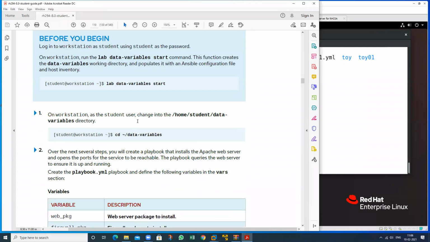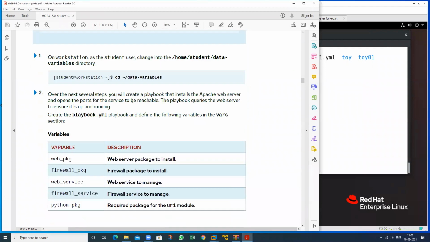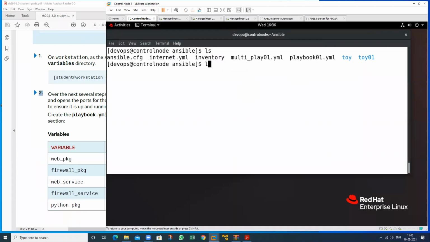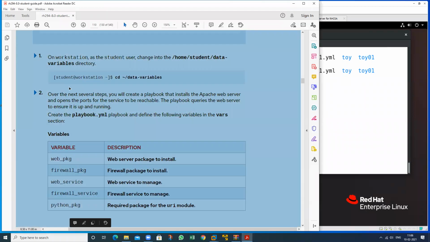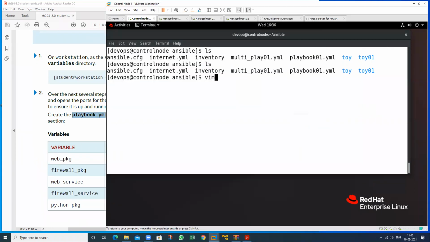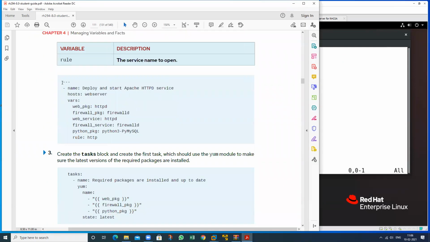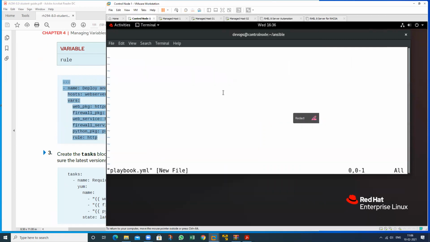So I will show this whole exercise practically. So see from this. Go to this particular location, and at this time I am on this particular location. Create a playbook. Give any name for this. Playbook.yml. I want to write this whole thing, so just copy this and paste here.